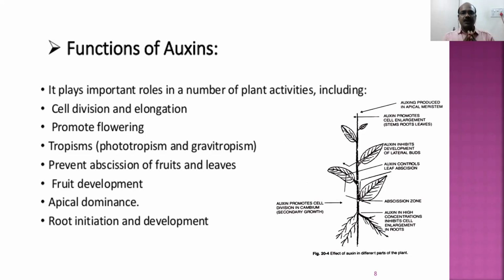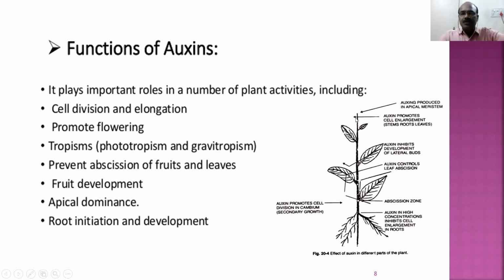That means the promotion of the formation of the roots and their development. So auxins play a vital role in various functions of the plant. It is responsible for cell division and elongation. It is responsible for formation of more flowers. It is responsible for the growing of the stem towards the light. It is responsible for the growing of the root towards the earth. It is responsible for prevention of falling down of fruits and leaves. It increases the fruit size. It is responsible for apical dominance. It is responsible for root initiation and development.